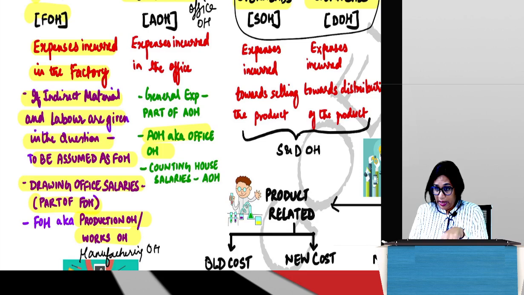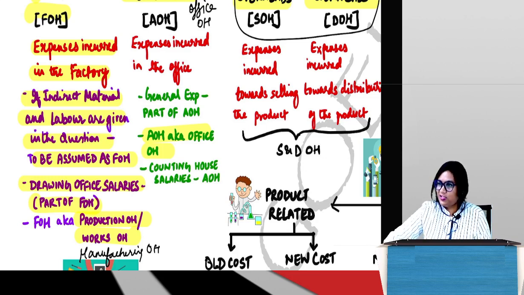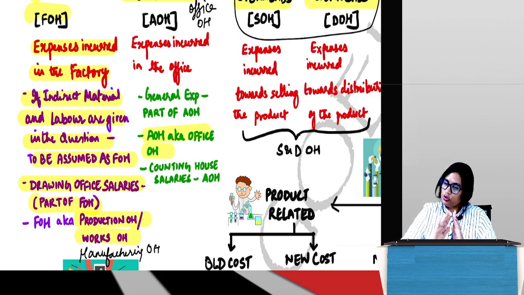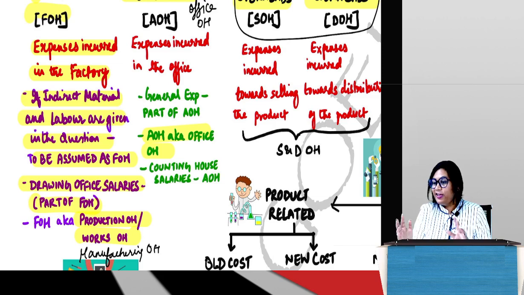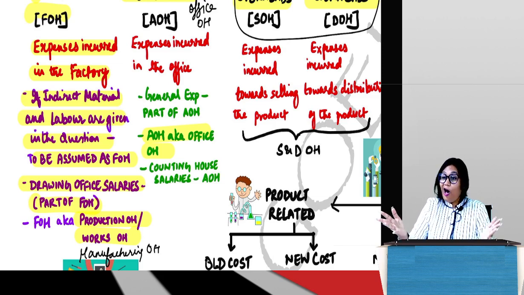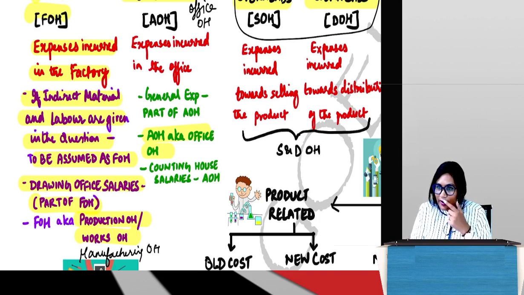Again, in the same problem where we saw drawing office salaries, they had given one more expense which was a spinner. You know ICAI is known for this. They'll suddenly give you a biscuit, in the sense that you'll see the problem and think, oh wow, it's so easy, I just have to make a cost sheet, no problem. That is when you are reading, in the reading time. Then you slowly come to that problem and you are like, oh no, this was the problem I was banking on. It looked so easy, but suddenly there are these new things which I never realized. Now what am I going to do?